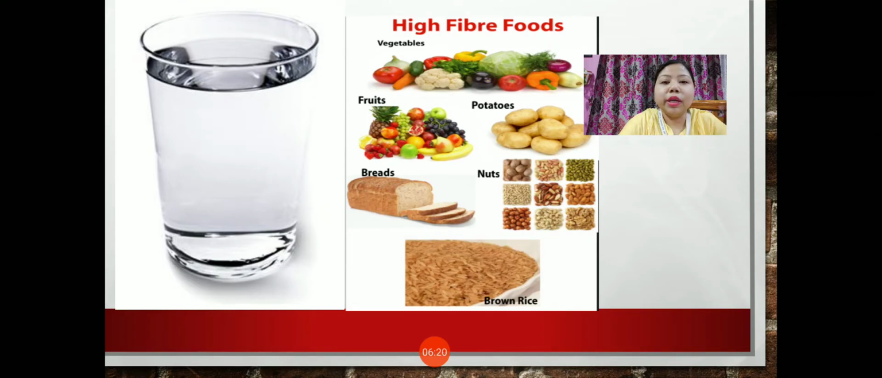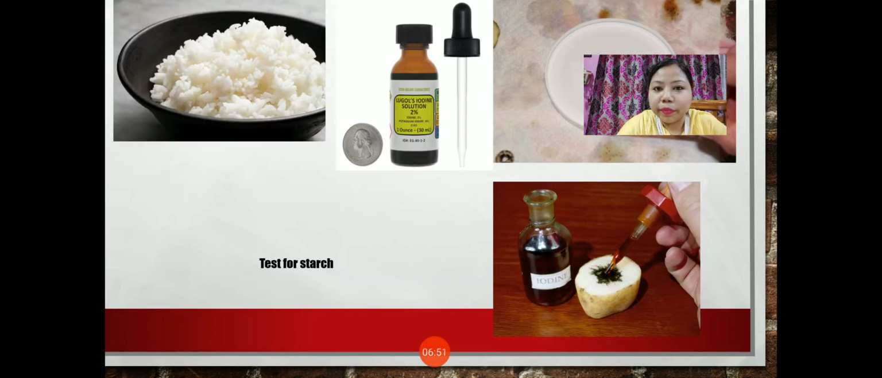Now, why do we eat fiber rich food? We need to eat this fiber rich food so that it can add to our bulk, and so that the digestion process takes place easily. It can remove all the undigested waste products. And which food sources are rich in fibers? Vegetables, potato, fruits, bread, nuts, brown rice, all of this food are rich in fiber.